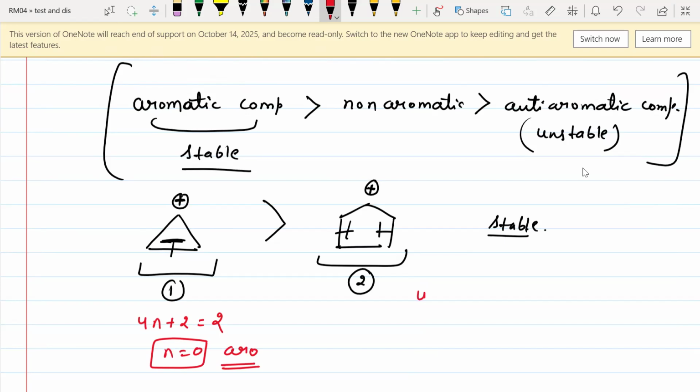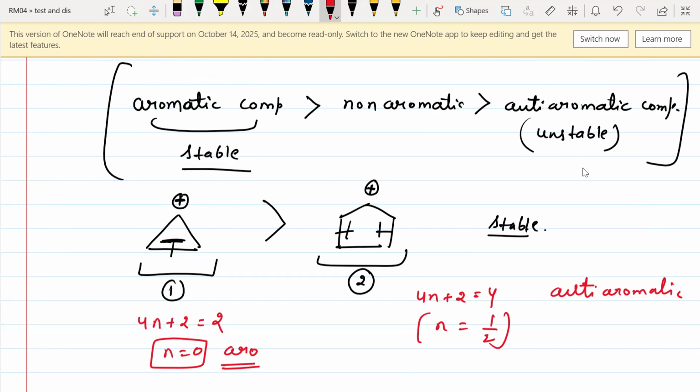In the second case, 4n plus 2 is equal to 4, and n is not an integer value. That means this compound is anti-aromatic. So as we know that anti-aromatic compounds are highly unstable compared to aromatic ones, that is the reason the first compound is highly stable as compared to the second compound.